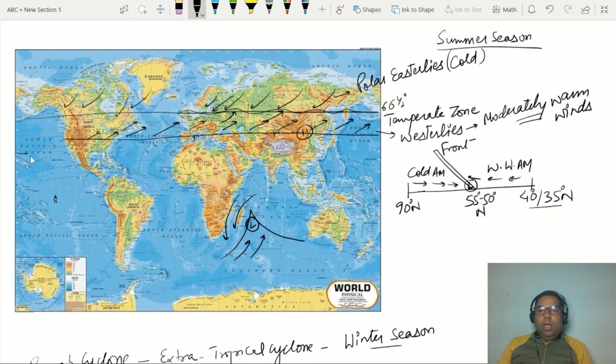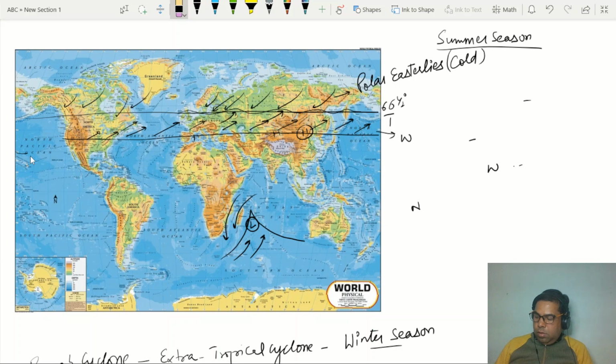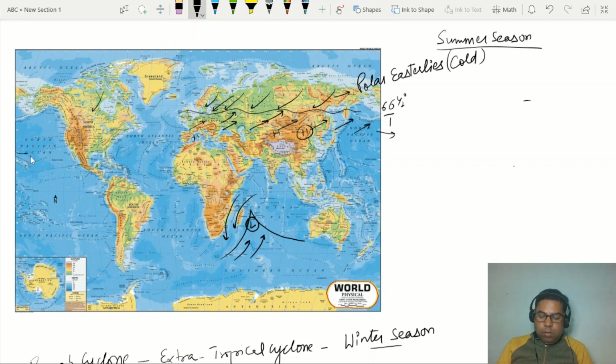Now what happens during the winters? Yes, during winter season, the mechanism is the same, but there is a latitudinal shift. During the winter season, the polar easterlies become stronger and expand over a larger area.